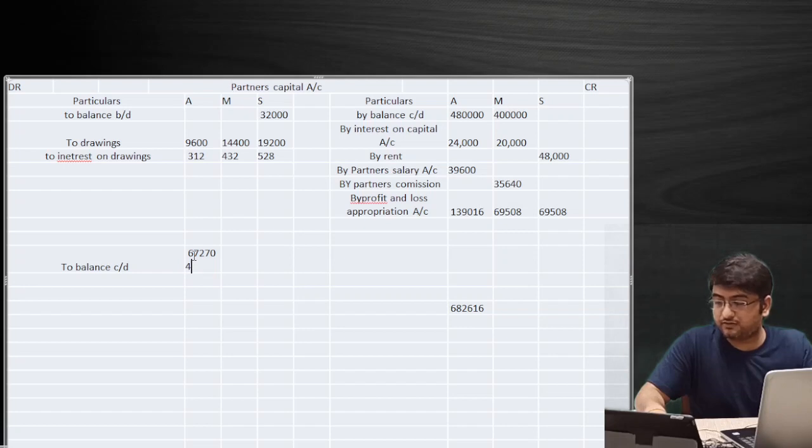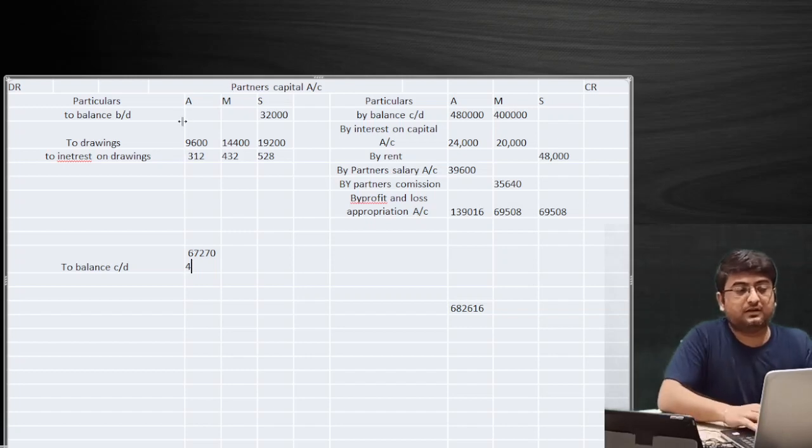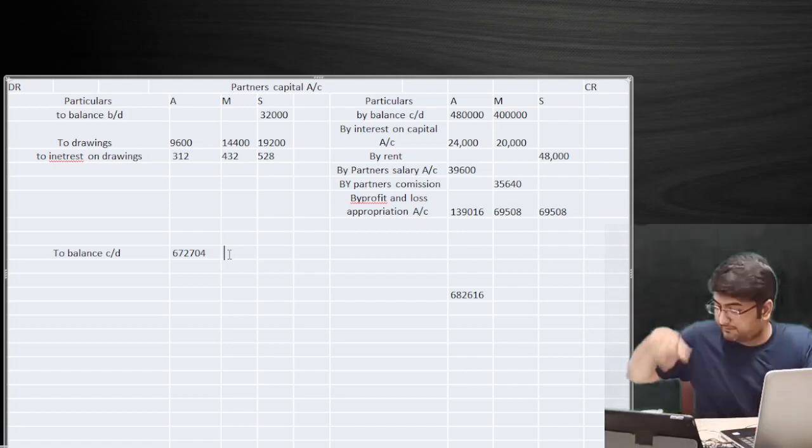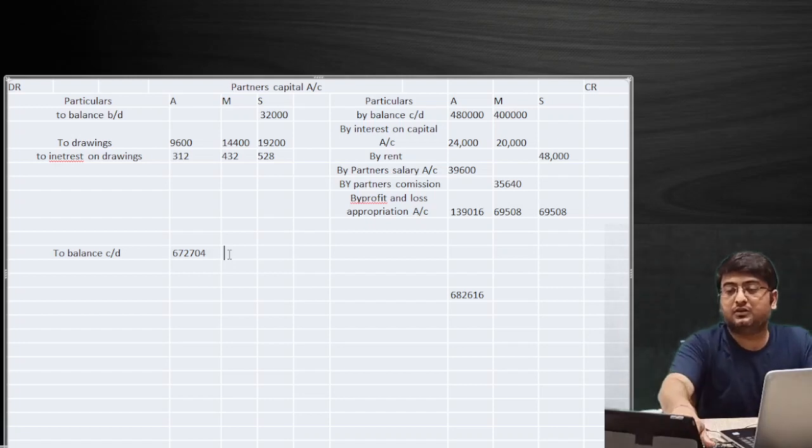Okay, now let me check the answer as well. In case of Anju, it is 1,39,016, where I have made the mistake. Share of profit is given, but the partner's capital account balance is not given. So we have got the correct amount, which is the share of profit. But we have to understand the partner's capital account part from this question as well. So we have drawn the partner's capital account. The partner's capital account balance is not given in the answer, so don't worry about that. Simply understand this concept, how to find the partner's capital account closing balance from this question, because maybe in later questions you might be asked to solve the partner's capital account as well.